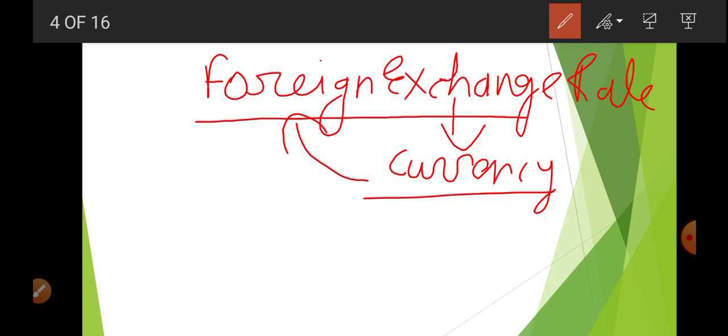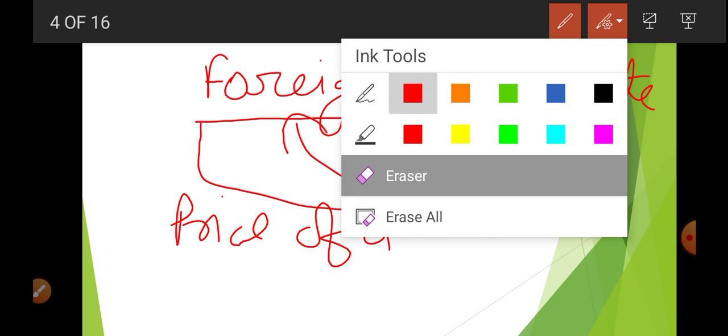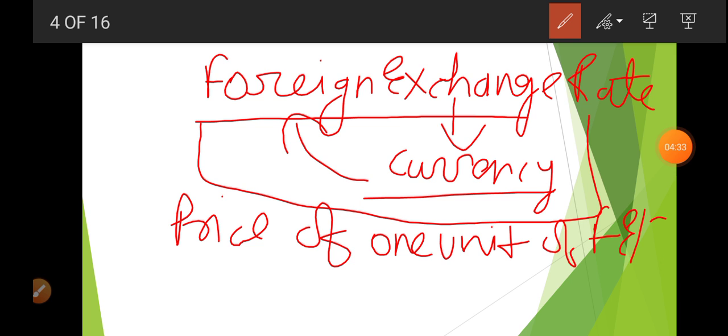Now what is foreign exchange rate? When we discuss this chapter, foreign exchange rate, in very simple language, it is the price of one unit of foreign exchange currency.